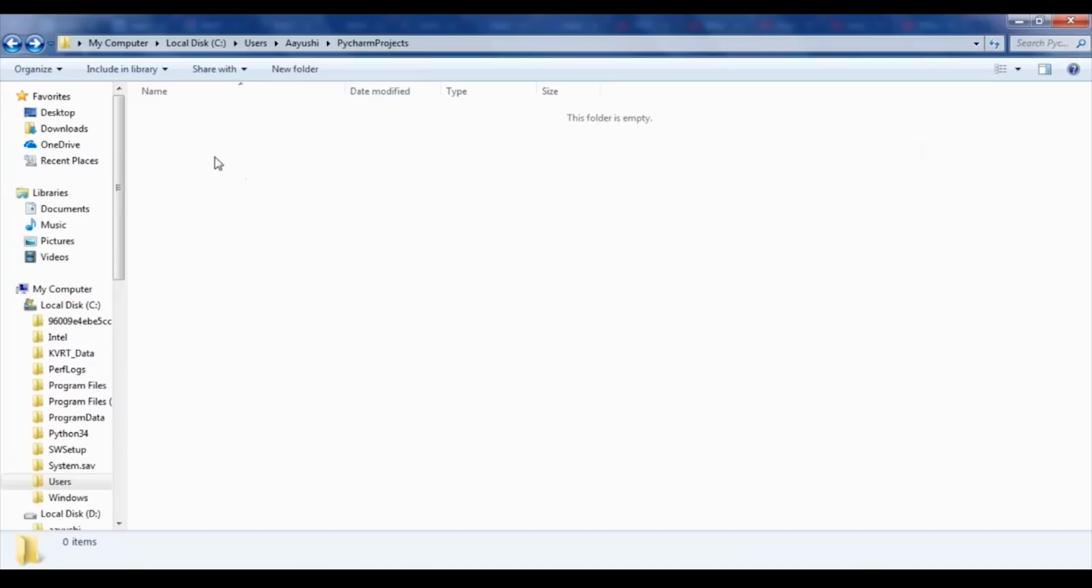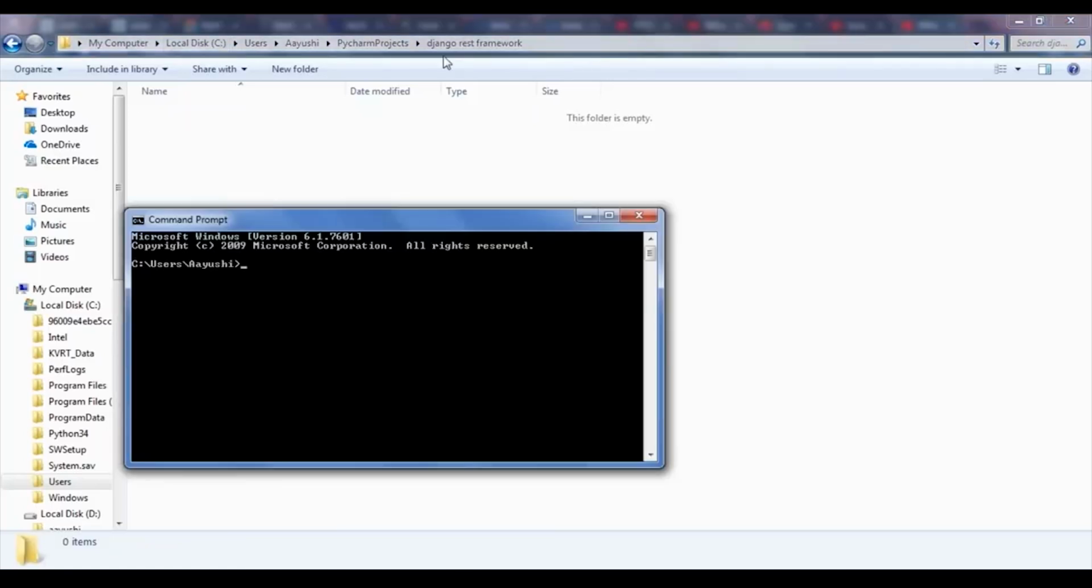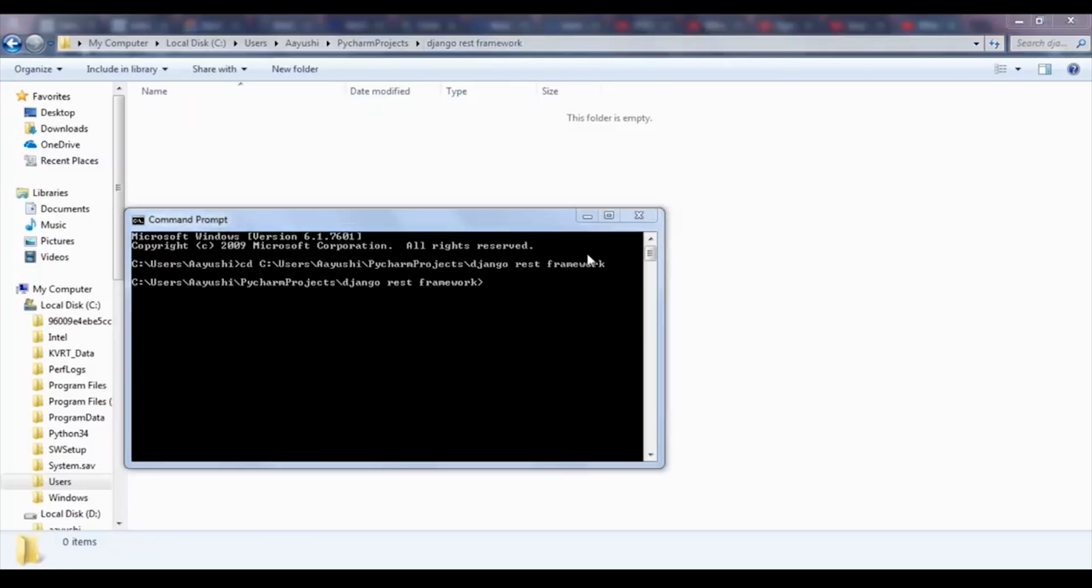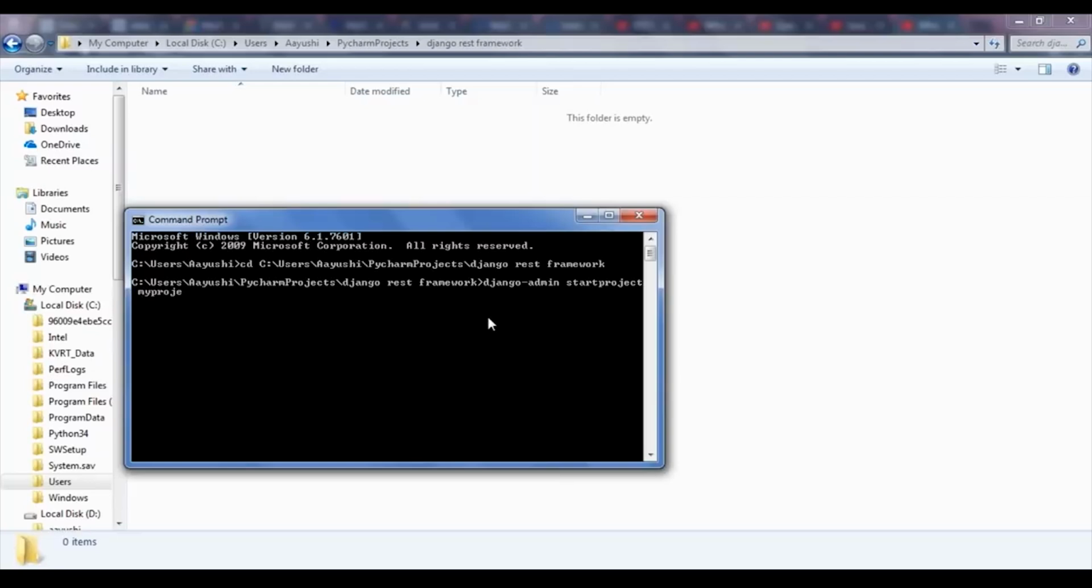So first of all, let us create a project. I am in my C drive, Users, Ayushi, PyCharm projects. Here I create a new folder called Django REST framework, and inside this we'll be creating a project. So let me go to my command prompt and give this location. Now once we're under this, let's first create a project. For creating a project, you have to type django-admin startproject followed by the name of the project. In my case, the name of the project would be myproject.